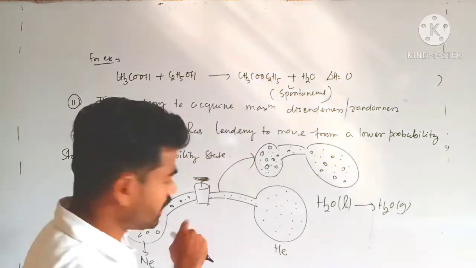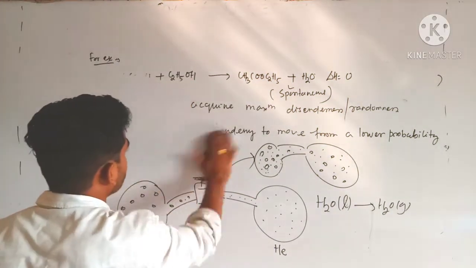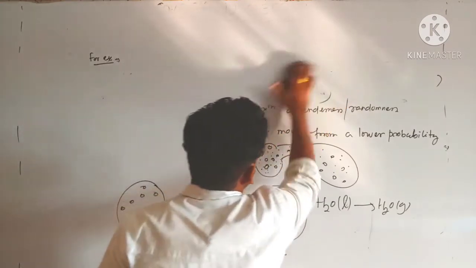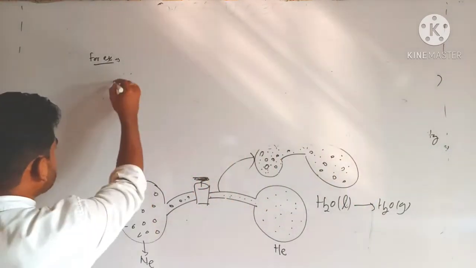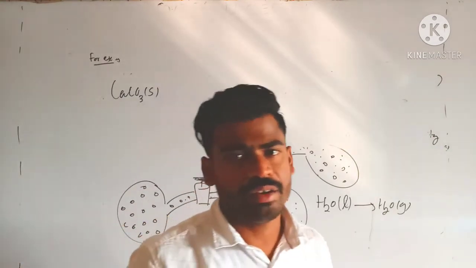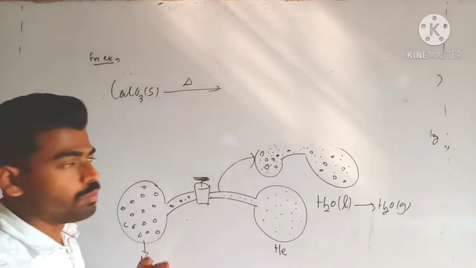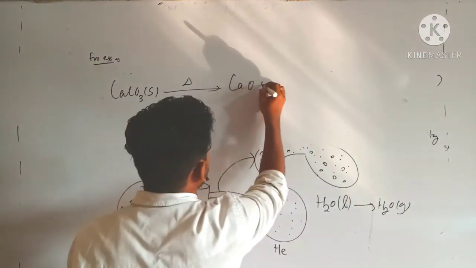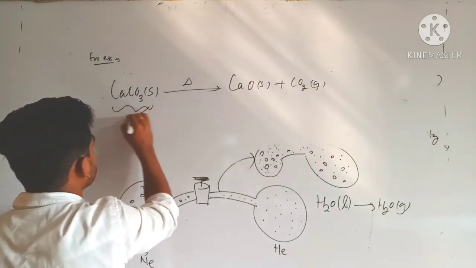For example, take the chemical change I just discussed, the decomposition of calcium carbonate. You see the state of reactants and products. Calcium carbonate was initially a solid. Whenever it is subjected to heating through proper initiation, it gets decomposed into calcium oxide solid plus carbon dioxide gas. Look at the reactant side, it is a solid.